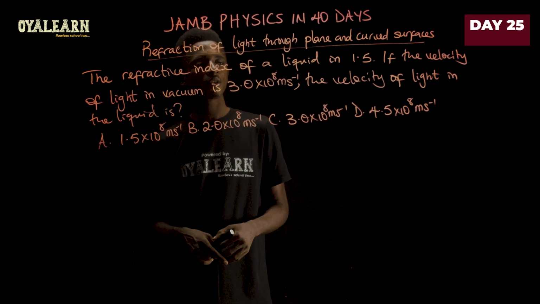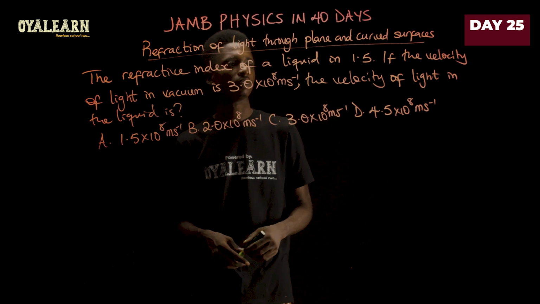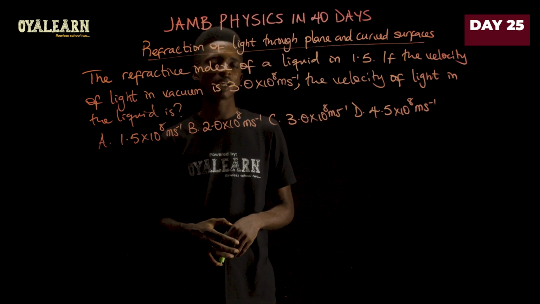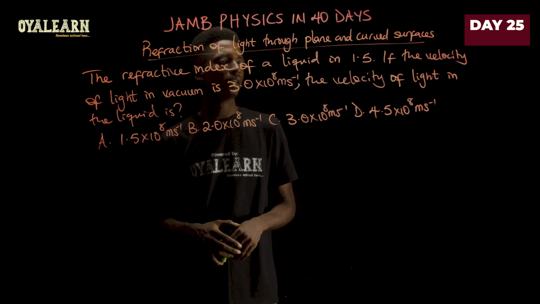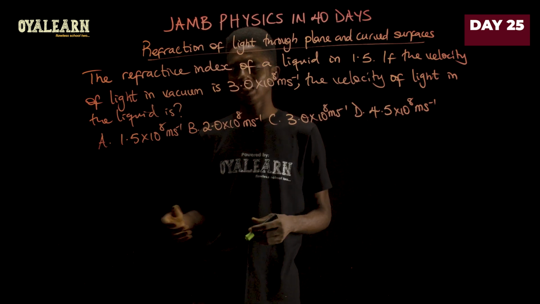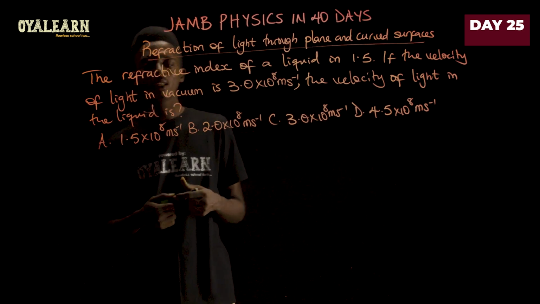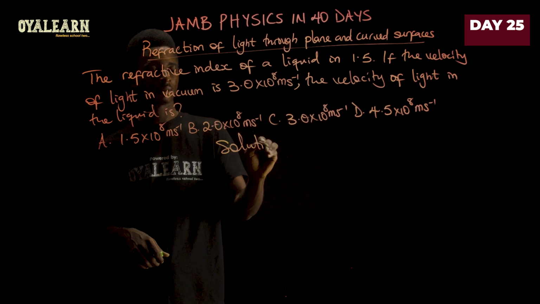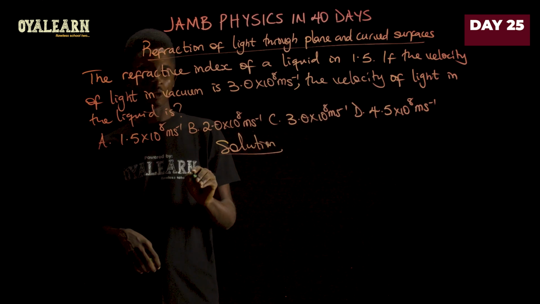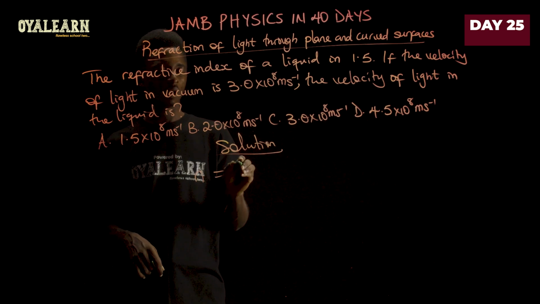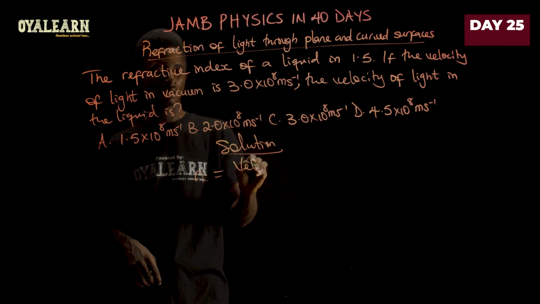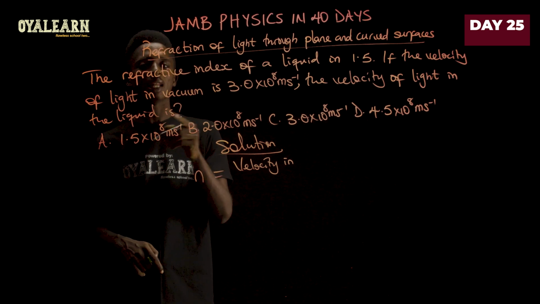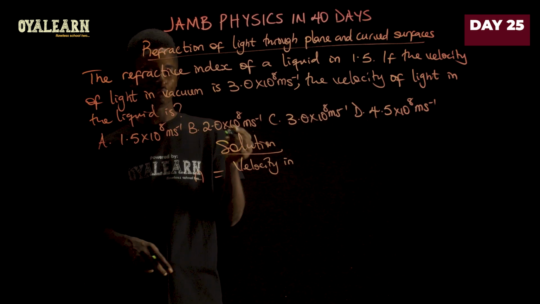The refractive index of a liquid is 1.5. If the velocity of light in vacuum is 3.0 times 10 raised to the power 8 meters per second, the velocity of light in the liquid is therefore, so let's find the velocity of light in that liquid. Now, we know refractive index equals velocity in, now remember, the light is traveling now from vacuum to the liquid.